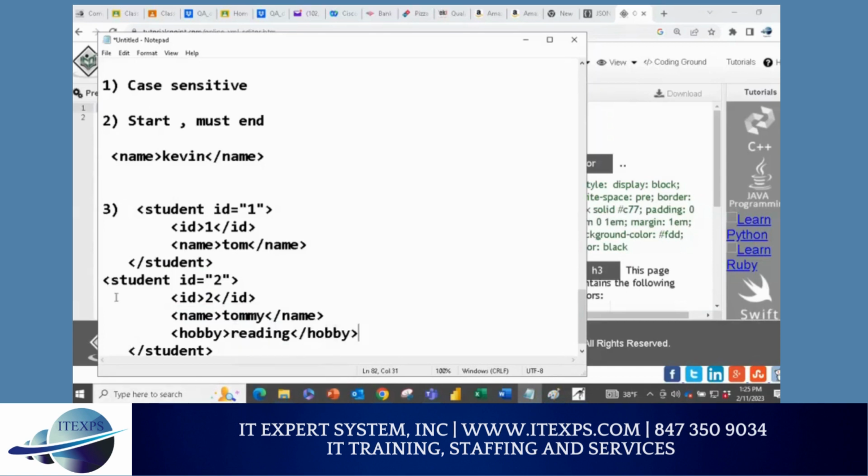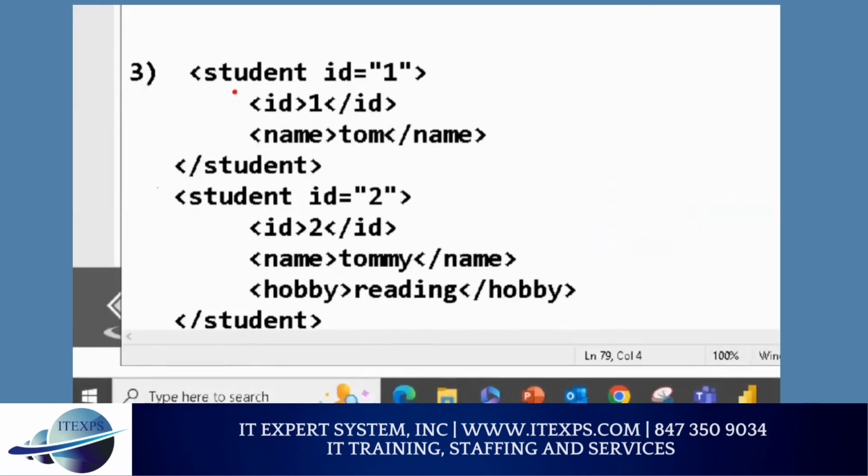So you can see that there are 2 students. One student has 2 elements, the other student has 3 elements. So this is a flexible model XML gives you. Make sense or not? These items within an element are called attributes, which decorate your element. Normally we use attribute for primary key, how we uniquely identify that. Make sense or no? So let's go to our editor and we'll do it.